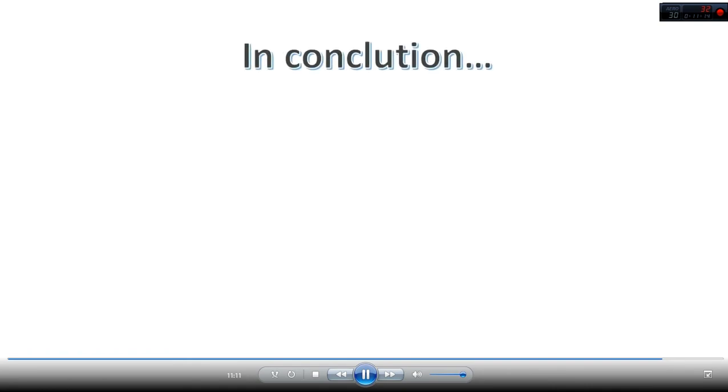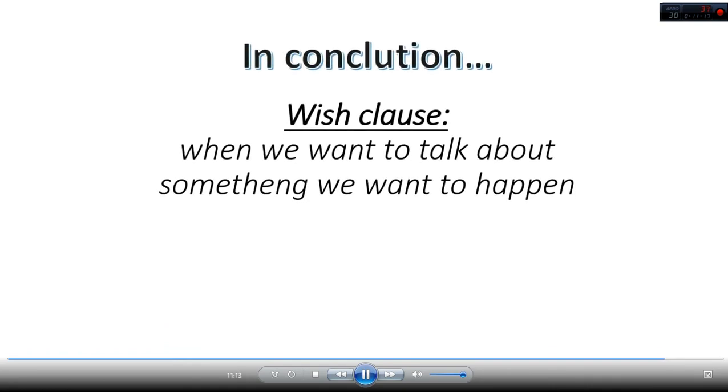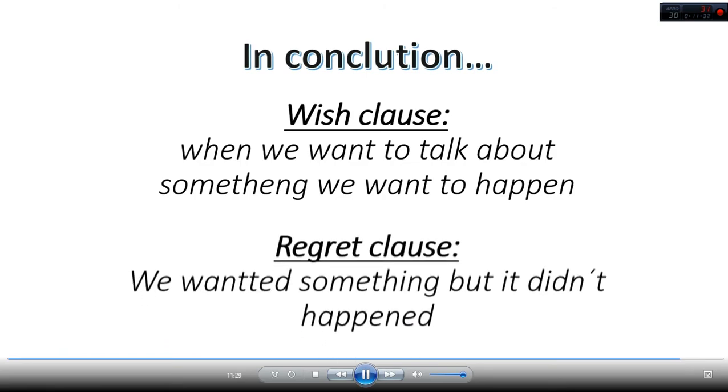Okay, in conclusion, we use a wish clause when we want to express something that we want, something that we want to happen or something that we want to have. And a regret clause is used when you wanted something, you wished that something happened, but it didn't happen, and you feel bad about it. You probably had bad luck, and you're expressing your regrets about the thing that didn't work like you thought and didn't happen like you wanted.